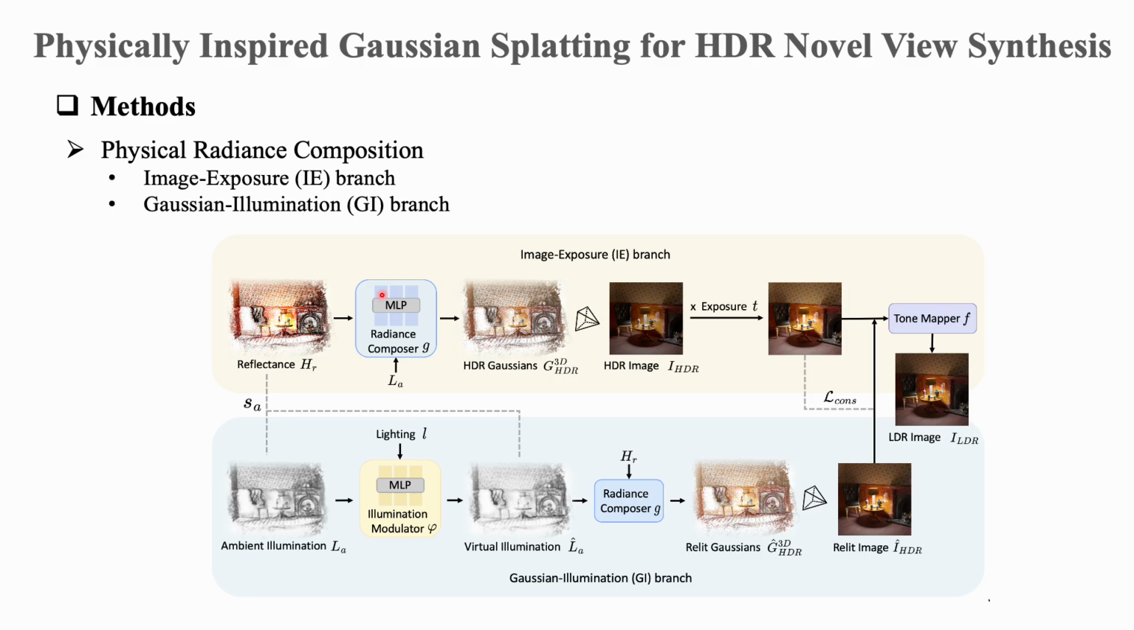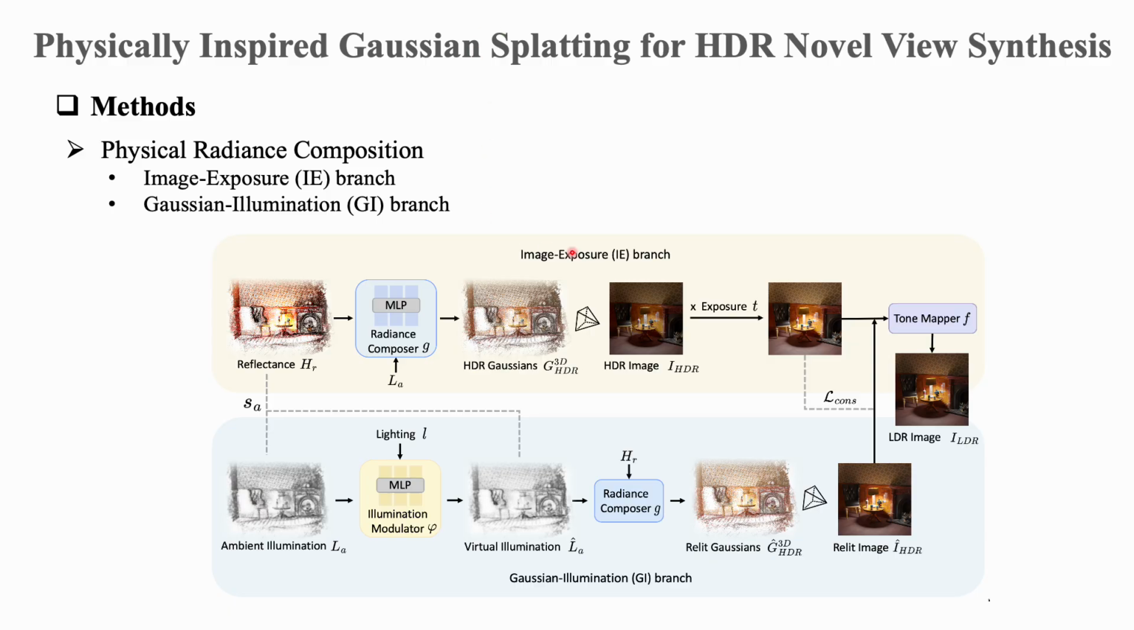So now let's take a look at the physical radiance composition used in our framework. The idea is to decompose the Gaussian color into two parts: intrinsic reflection and adjustable illumination. Intrinsic reflection represents the material-related appearance of the scene, while illumination controls how much radiance is received or emitted under different lighting conditions. Based on this decomposition, the two branches model HDR response in different ways.